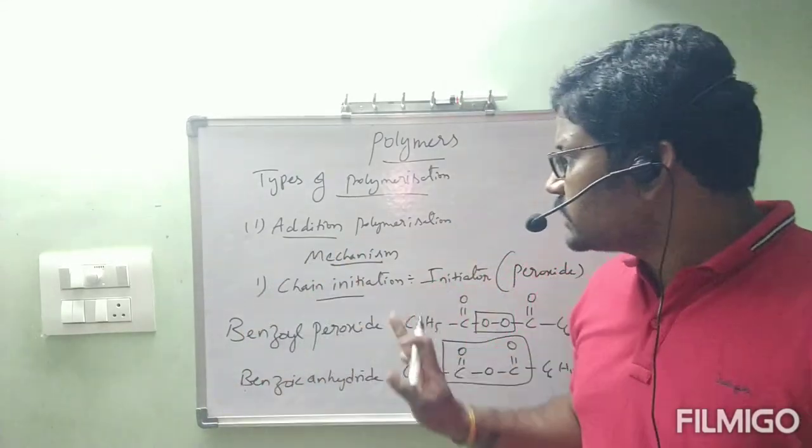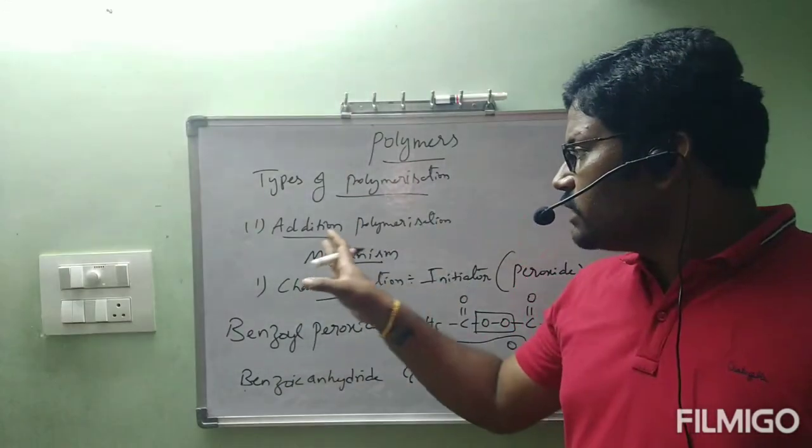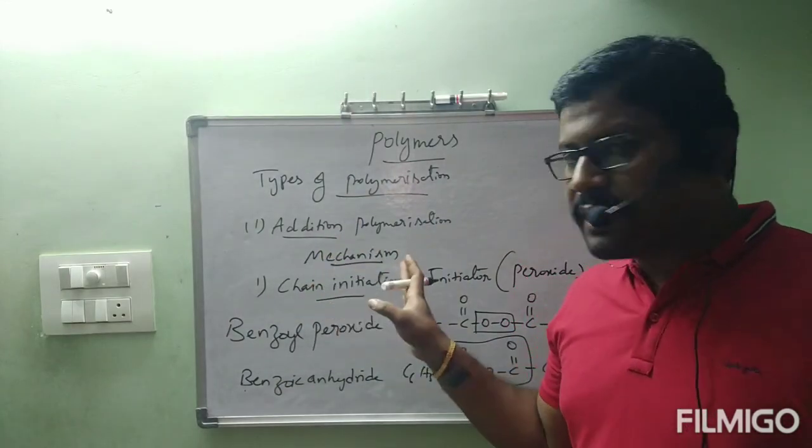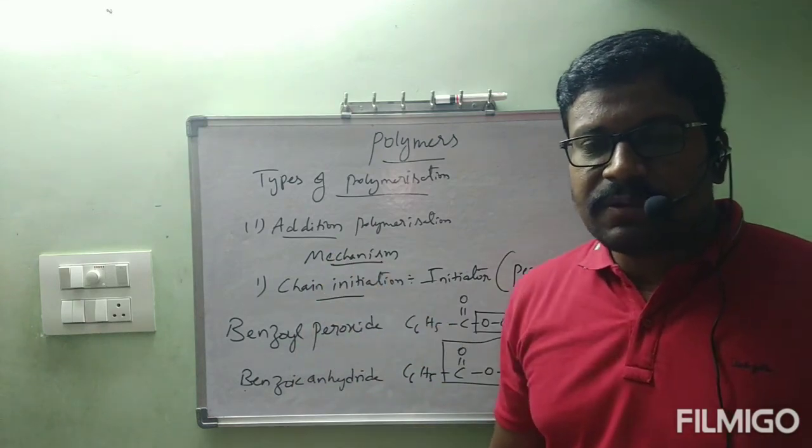Okay ma? So in today's class we have gone through what are the classifications and types of polymerization. We started with addition polymerization. Under this we started with mechanism. Next class I will go through this mechanism reactions. Okay ma? This is about today's class.